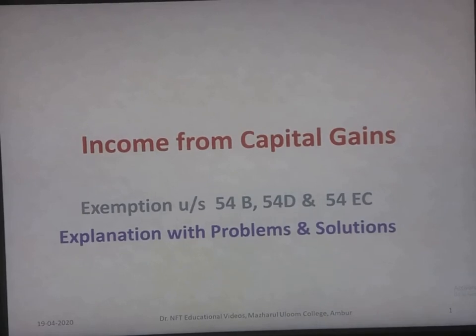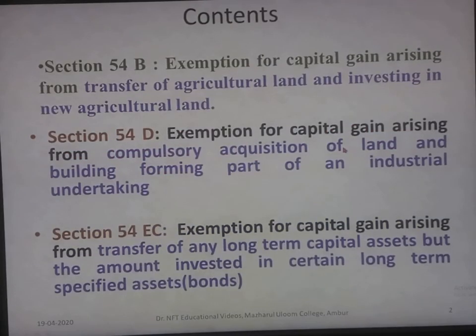Today's video, we will see about exemption under section 54B, 54D and 54EC of income from capital gains. Section 54B deals with exemption for capital gain arising from transfer of existing agricultural land and investing in new agricultural land.